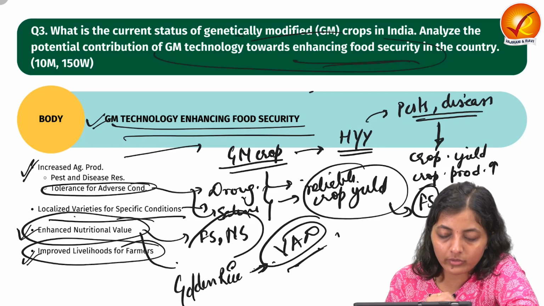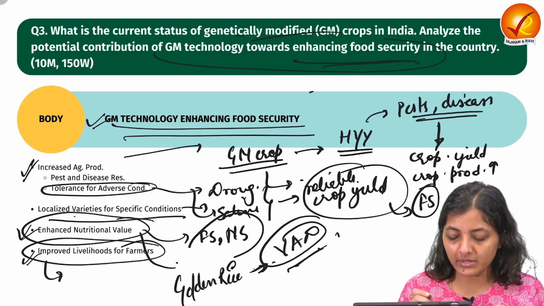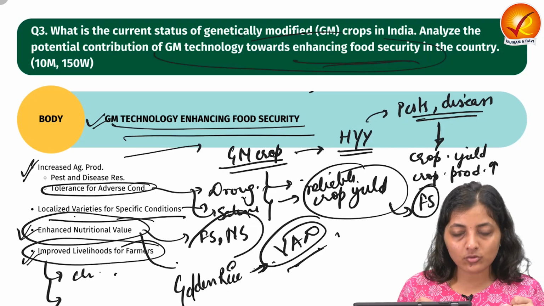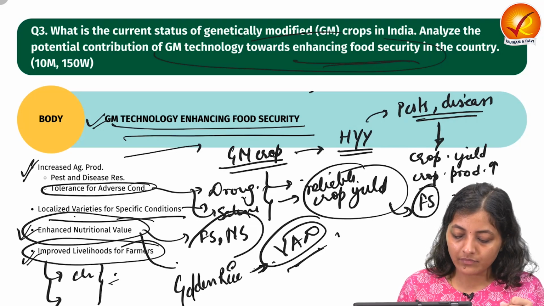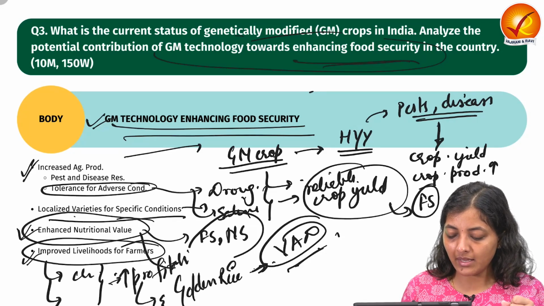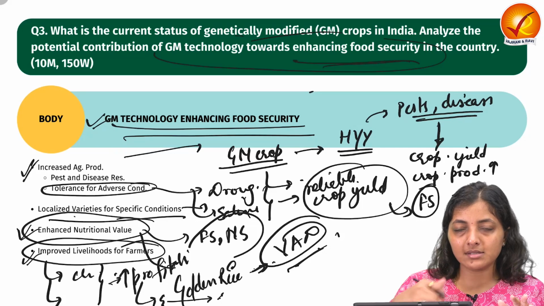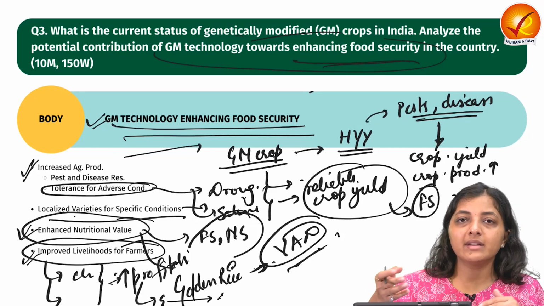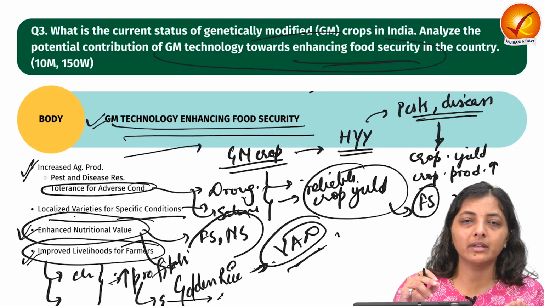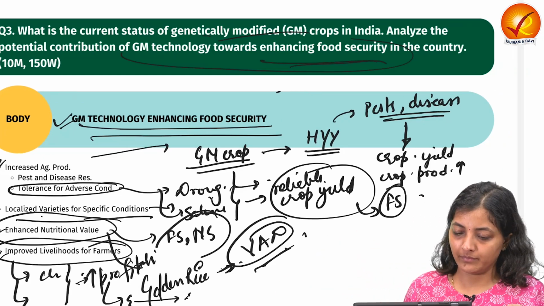Next is improved livelihood for the farmers. With GM crops there are reduced requirements of inputs like chemical fertilizers and pesticides; they do not require them, or only in very small quantity. So their profitability will increase, which means enhanced livelihoods and more income to the farmer. And when the farmer is earning more, they can invest in modern agricultural technologies or activities also. Again, the crop productivity will increase after these modifications or modernization, thus enhancing the food security.